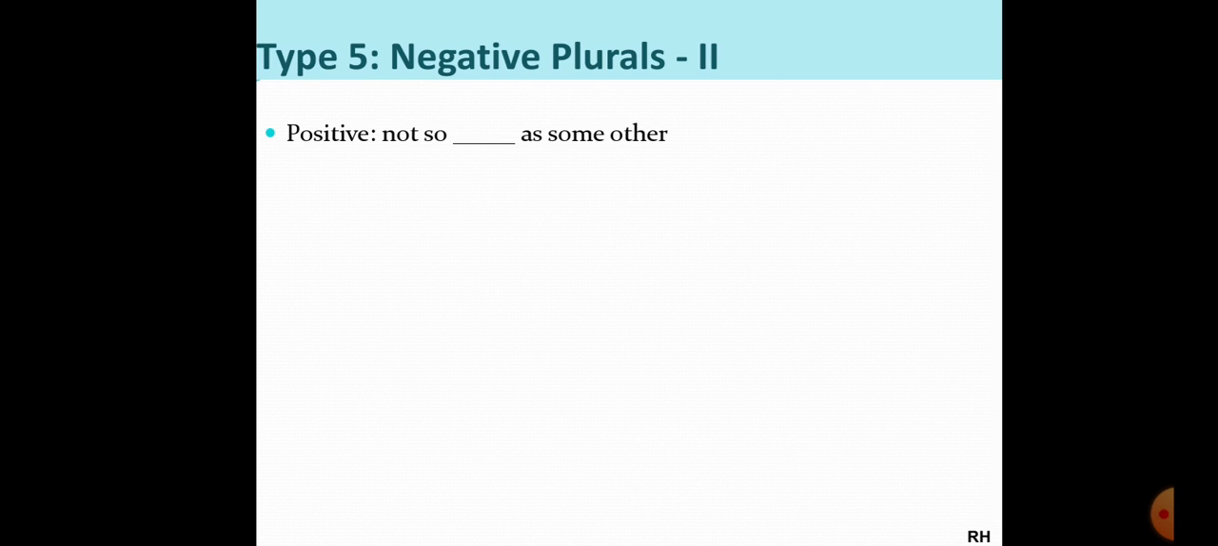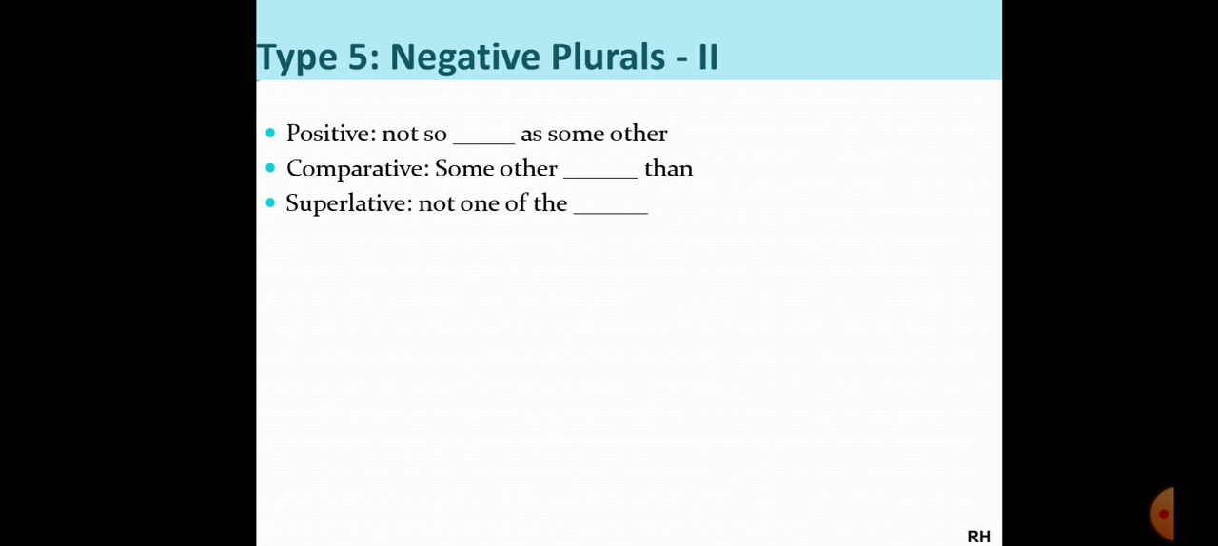If it is a negative sentence, then you will use "not so", like we did in the previous presentation, right? "Not so" adjective "as some other". When you change it into comparative, "some other", then your adjective, then "than". And for superlative, "not one of the", and then the adjective. So positive will be in negative, superlative will be in negative, and comparative will be in the positive. Okay, affirmative. So you need to remember this.